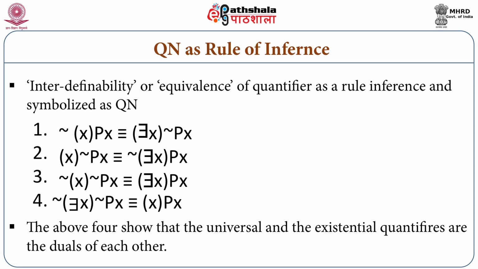So these 4 will constitute what is called quantificational negation. I mean, this will be used as a rule of inference, and as part of the justification, we will just use QN as a justifying principle. So with this, we can try to demonstrate the truth of some logical sentences. Let us move on to the next slide.